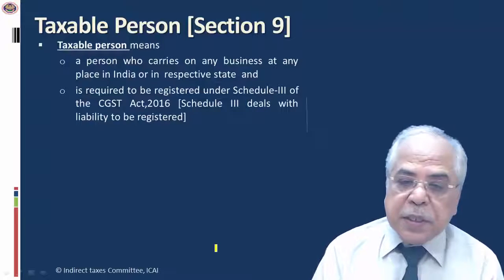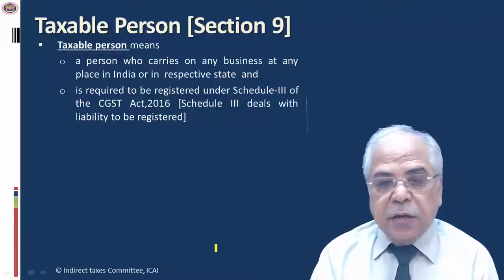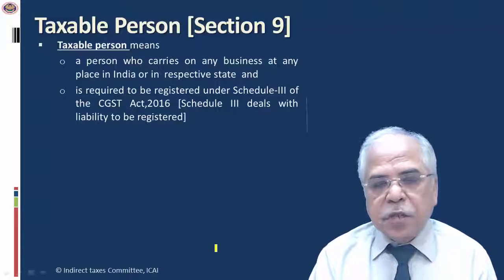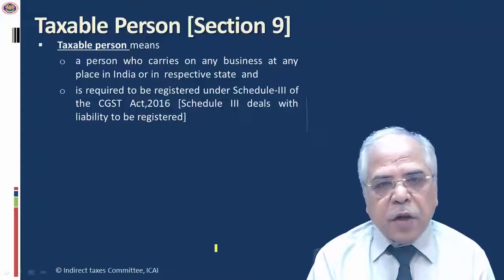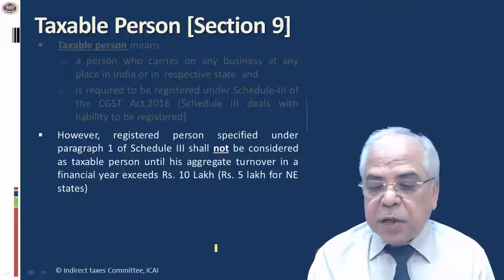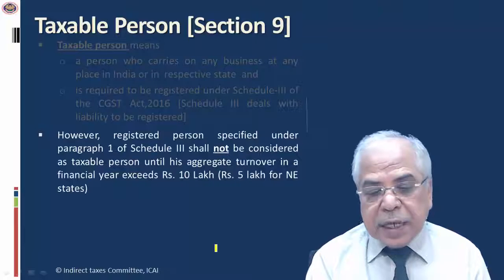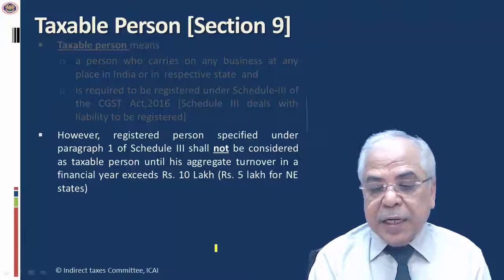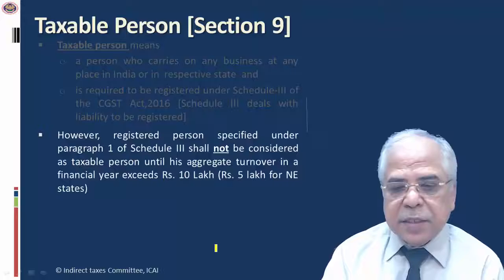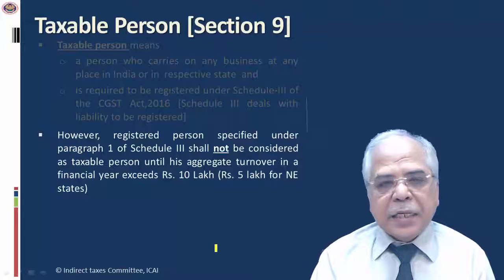And then taxable person shall also include those persons who are required to be registered under Schedule 3 of the CGST Act. Schedule 3 talks about the persons who are supposed to seek registration. So a person who satisfies those parameters or falls in Schedule 3 will also be treated as a taxable person. However, registered persons specified under paragraph 1 of Schedule 3 shall not be considered a taxable person until their aggregate turnover in a financial year exceeds 10 lakh, and 5 lakh for north-eastern states. Kindly appreciate, and I have already told you, there is a difference between a registered person and a taxable person.